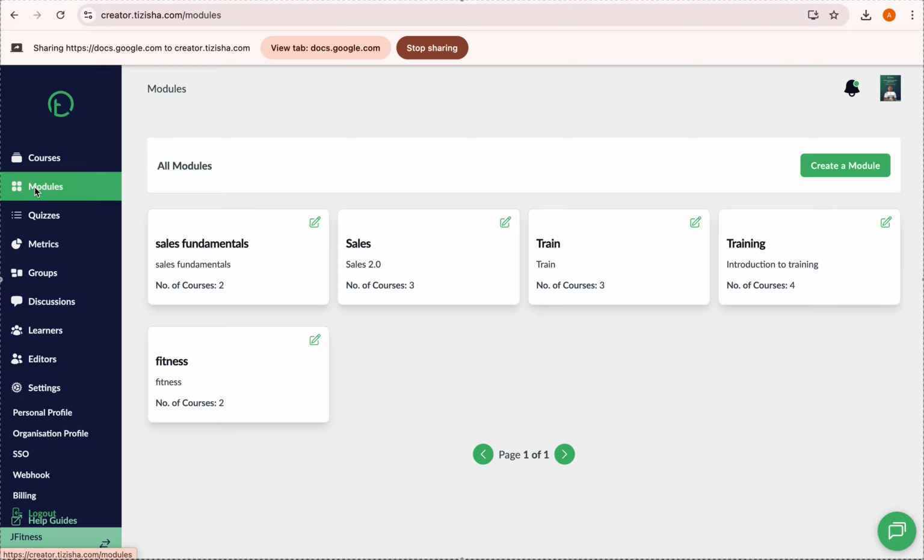So you don't want maybe this set of learners to have access to everything that you've created. You want them to only have access to maybe courses related to fitness, training, sales, financial advice, could be anything. So you can create a module for that and have those courses inside there. So let me show you how to go about that.